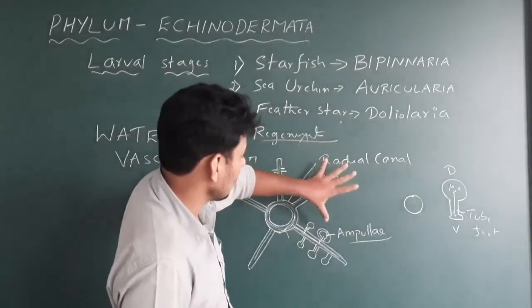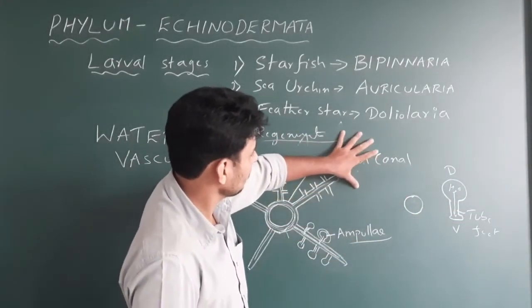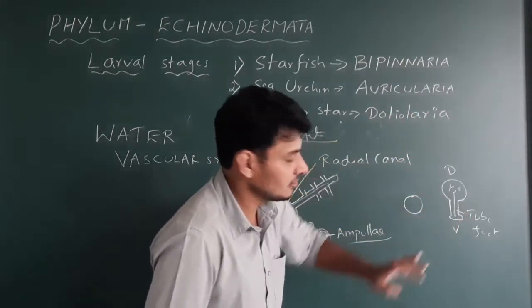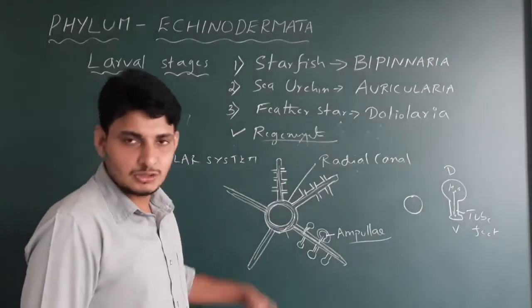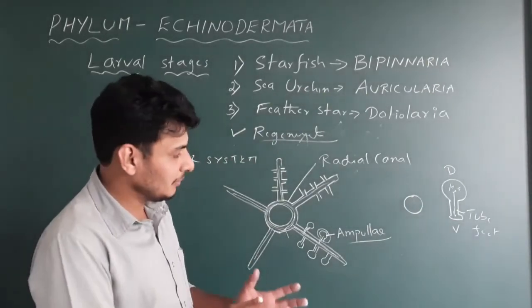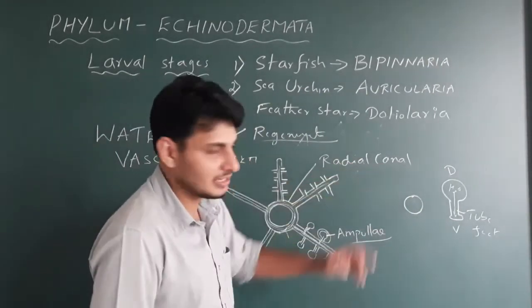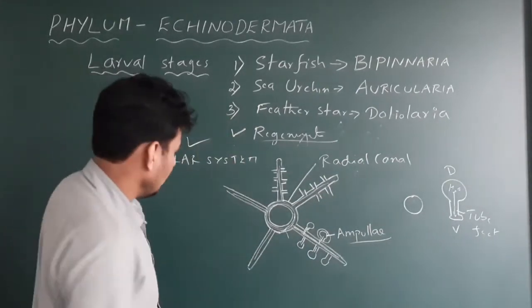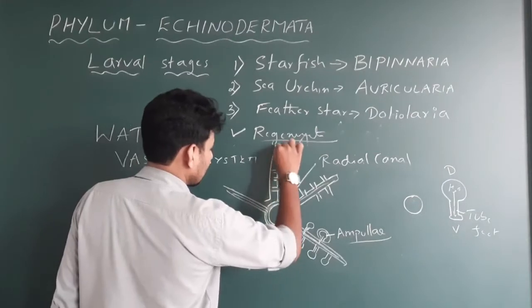Okay, have you seen starfish moving? They move like this. They take the help of the tube feet. So the tube feet mainly become active only when water is present inside. That's why it is called the water vascular system. Easy. Okay, so now we'll complete the diagram.